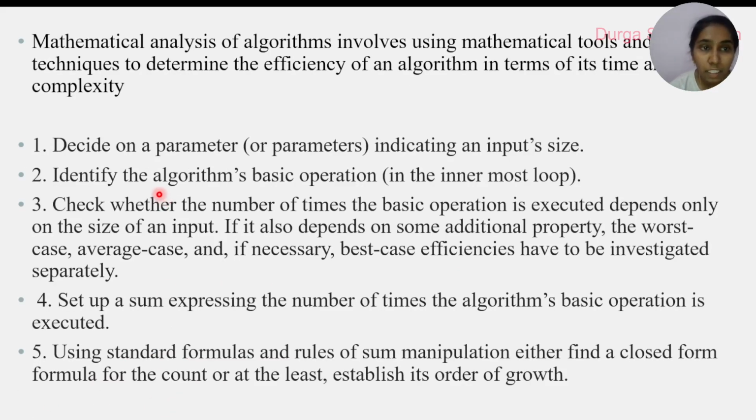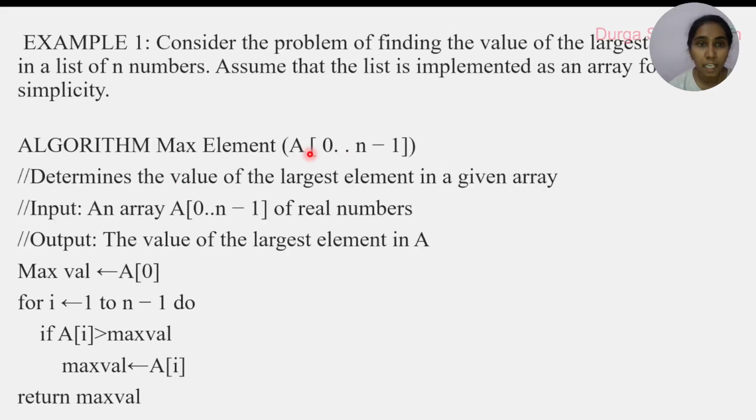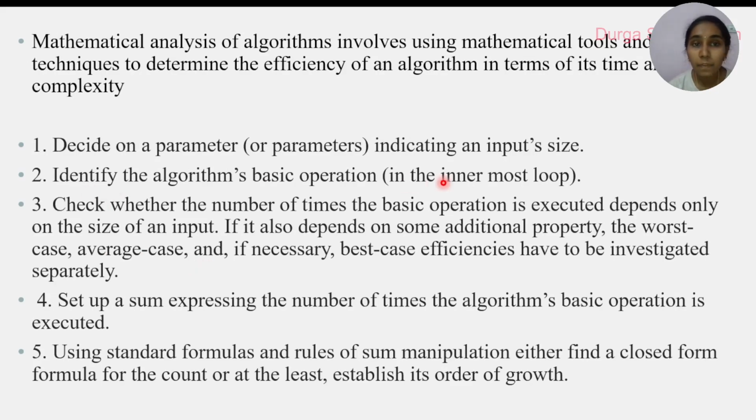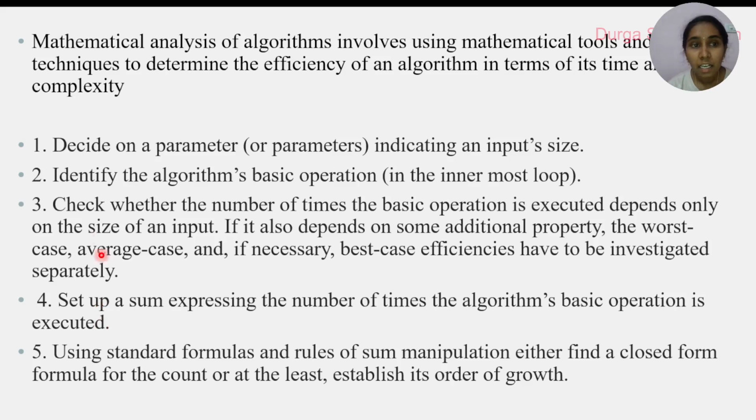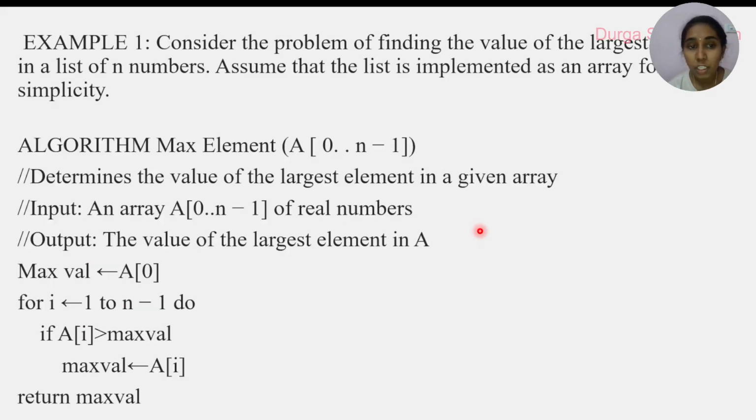So see here, what is the first point? Measure the input size. What is the input size here? N value. N value is 5. What is the second step? Identify the basic operation. Here the basic operation is comparison. Next, check whether the number of times the basic operation is executed depends on the input. Yes, the basic operation is executed n minus 1 times, because to find the maximum element, we have to compare the maximum element with every other element.